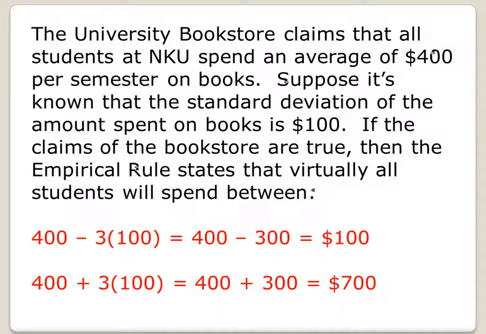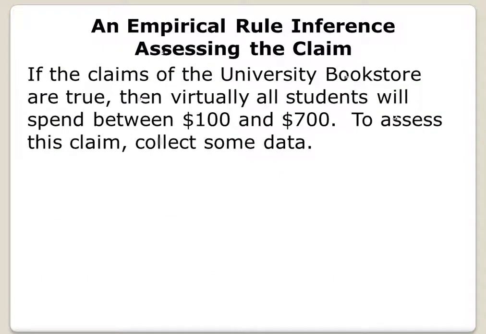So, if the claims of the bookstore are true, then virtually all students should spend between $100 and $700. Now, we're going to use those facts to assess the claim.